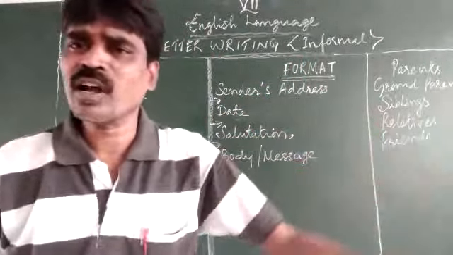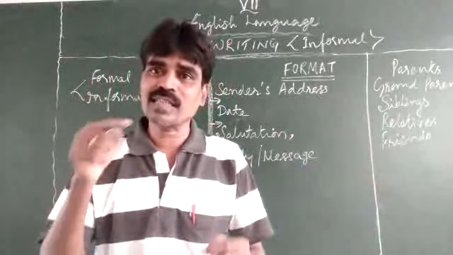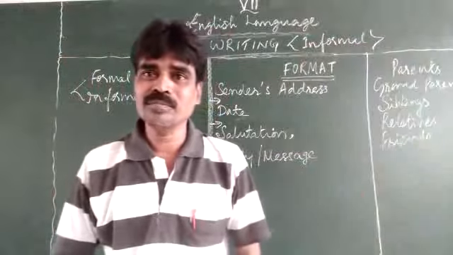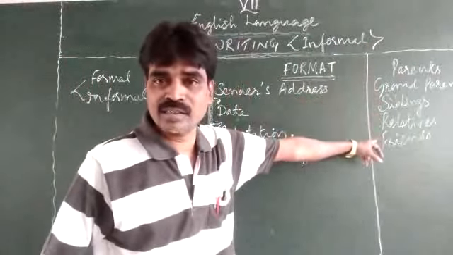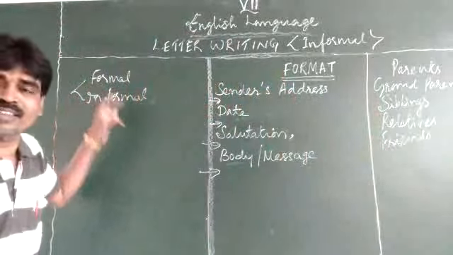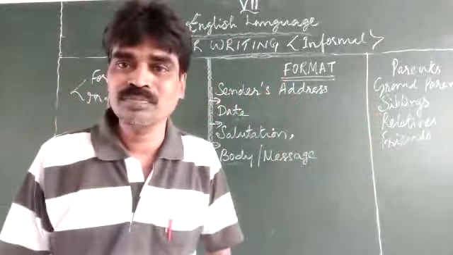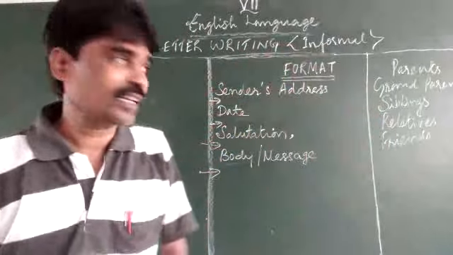The neighbor could also be present. Even if you want to write a letter to the neighbor, provided they do not fall in any one of these categories, you are supposed to address them formally. The formal structure has to be followed. But today we will be learning about this informal way of writing a letter.